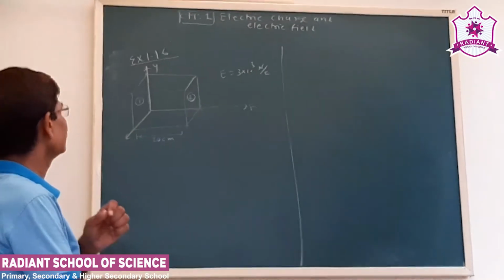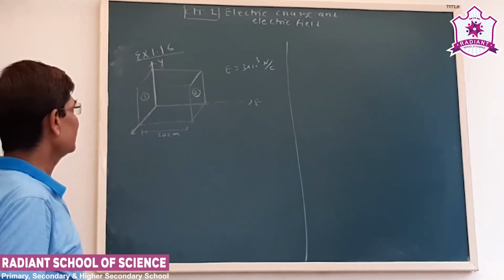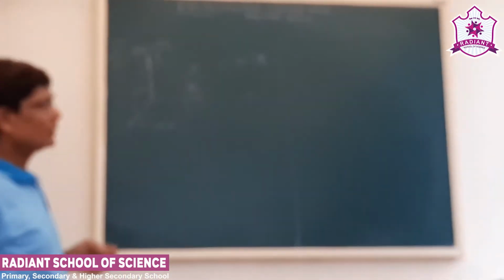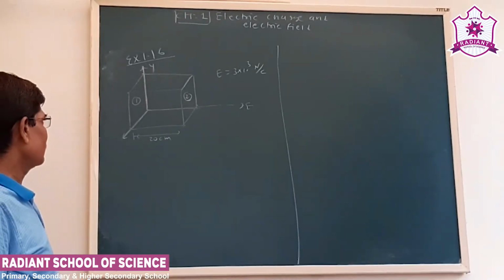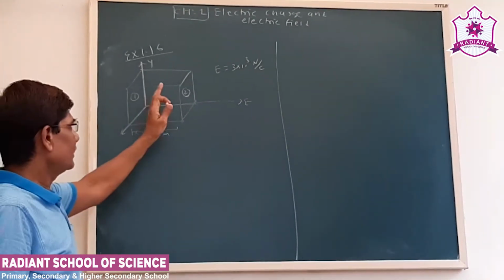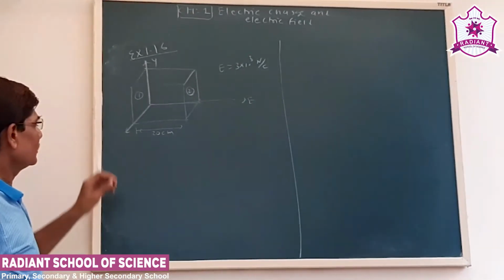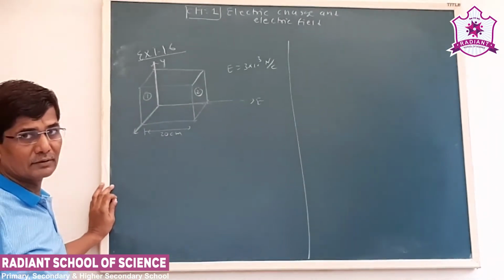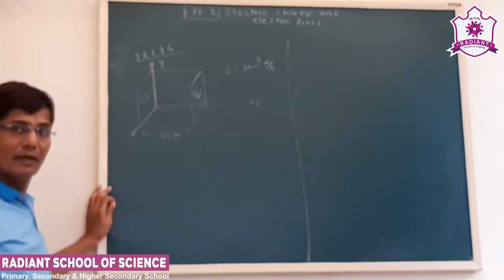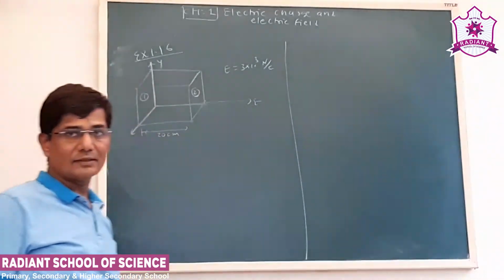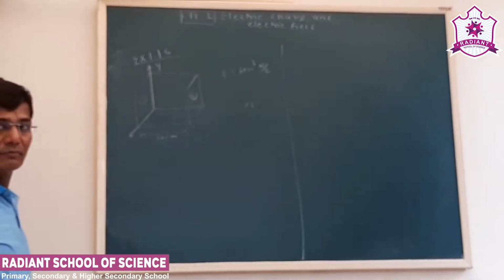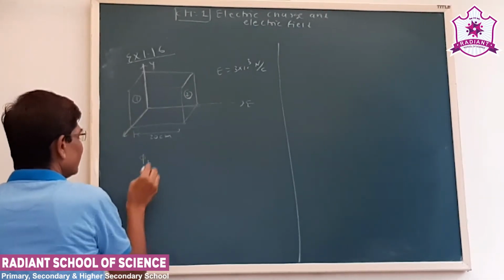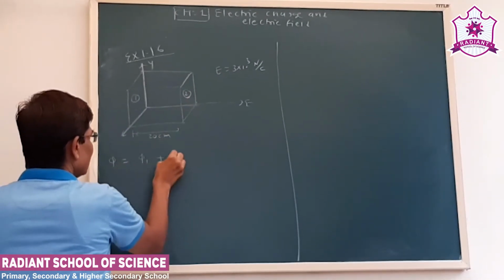Now see our next question, exercise number 1.16. The electric field is of the same magnitude as the previous one. Now see, a cube of length 20 centimeter is placed in the electric field in such a way that surface 1 and surface 2 are perpendicular, okay, the other surfaces are parallel to the electric field. Now this is one surface and this is the second surface. What we have to find out? Flux linked with the surface. First we talk of surface 1, that will give the value of phi 1, and surface 2 will give you phi 2.